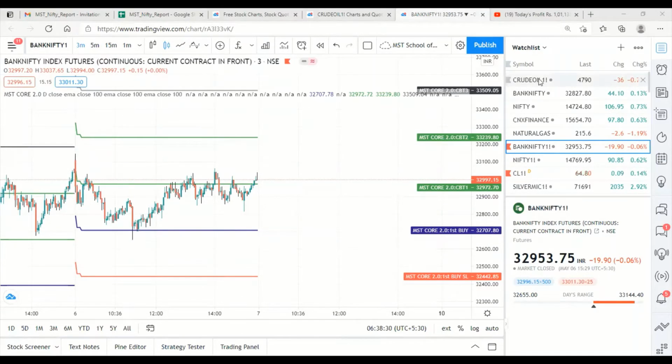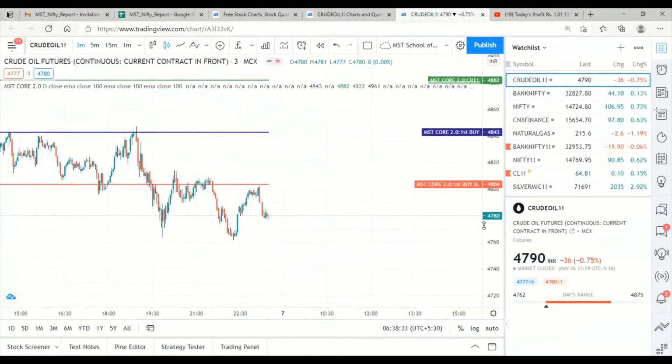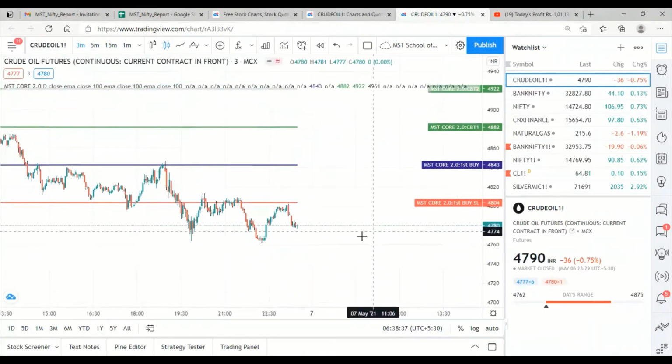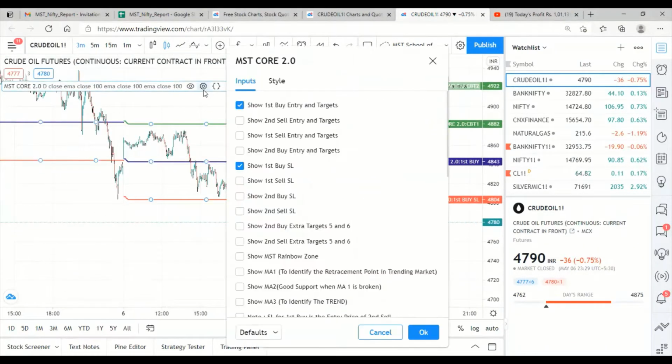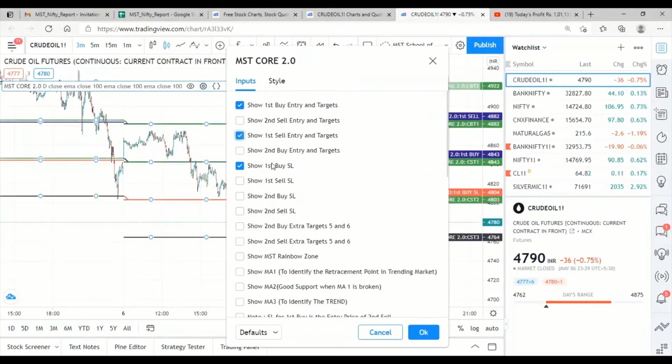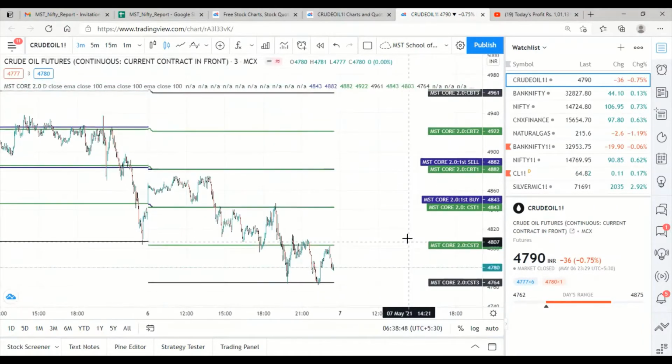Crude oil yesterday, we missed both the buy entry and sell entry by just a few points. So I will enable first buy and first sell, and I will show you. Here, the first buy was at 4843, but the low made was 4846. So we missed by 3 points, but you all know that we can keep a 3 points buffer, that is, we can take an extra 3 points risk.